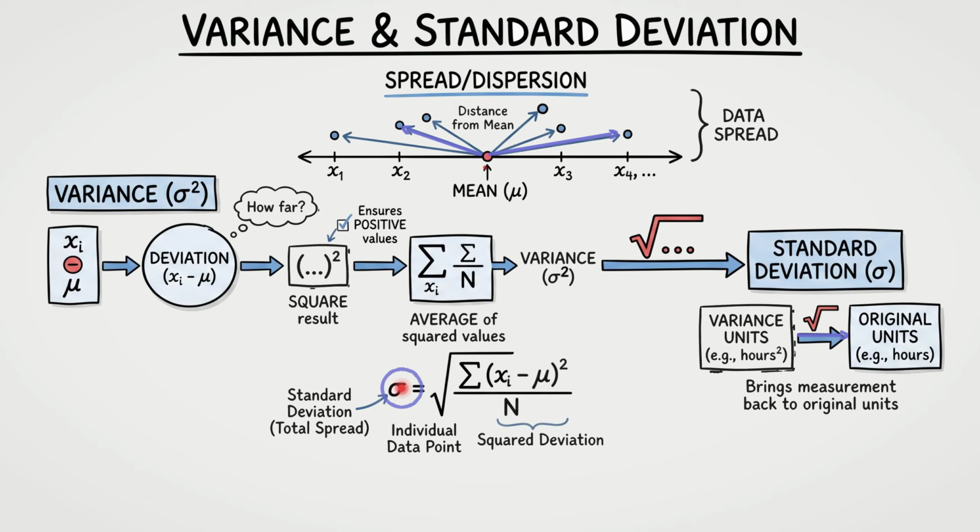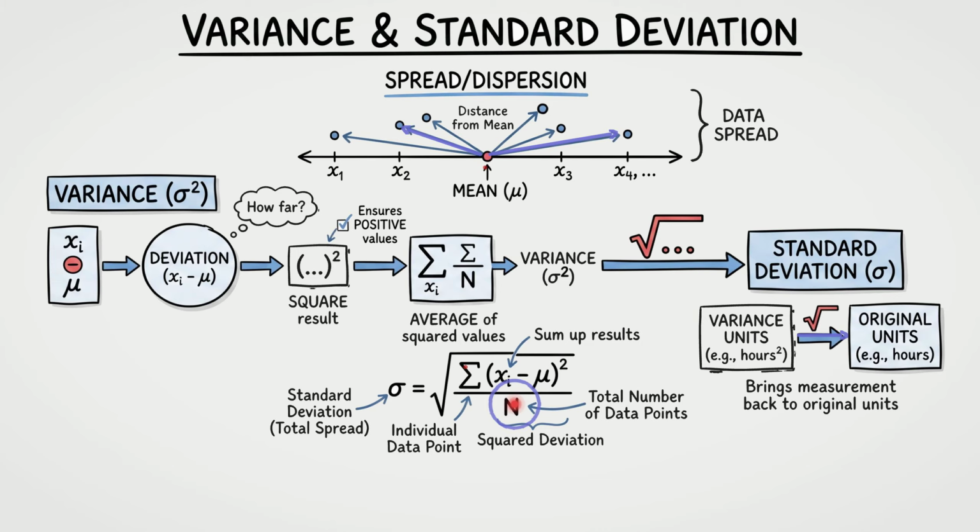Inside the giant square root, we take each individual data point minus the mean and square it. The large sigma symbol here tells us to sum up all those square deviations. Then, we divide that massive sum by the total number of points n. Finally, applying the square root over the whole fraction gives us our final usable number.